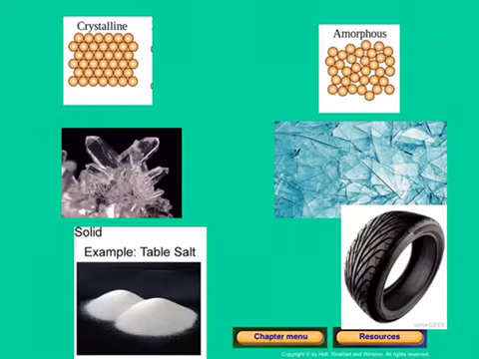So now, here are some more examples that I kind of talked about. Your crystalline solids over here, your amorphous solids over here. Here you've got glass, rubber here. Your table salt here is quartz. So just remember that you can see this orderly pattern here versus this all over the place pattern here. There's no real regular pattern here.